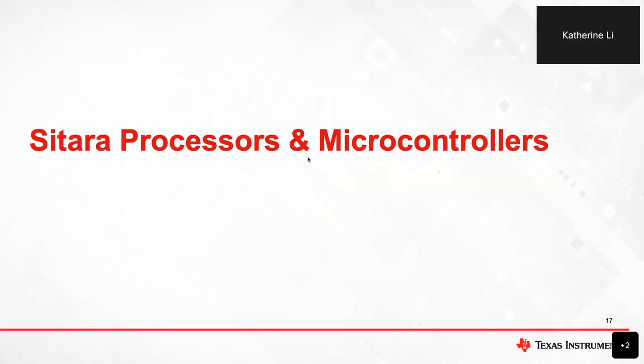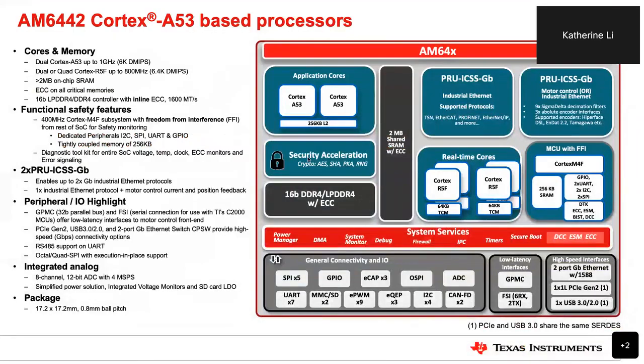Okay, then let's spend some time to talk about Sitara processors and microcontroller solutions as well. To begin with, I want to start with the AM6442, which is a Cortex-A53-based processor. On this page, you can see the AM64 block diagram.